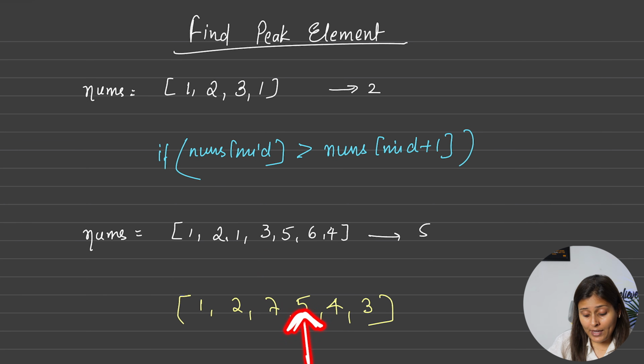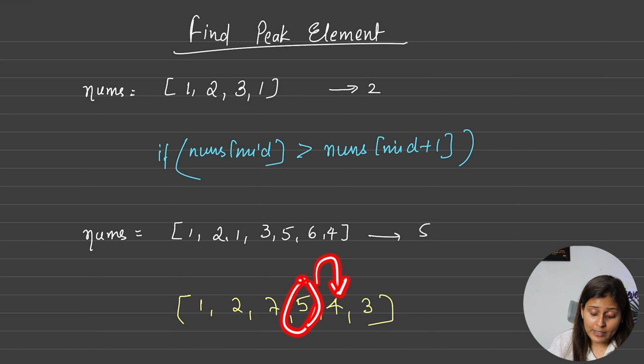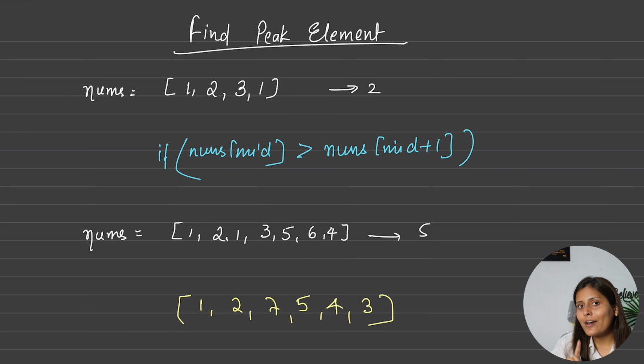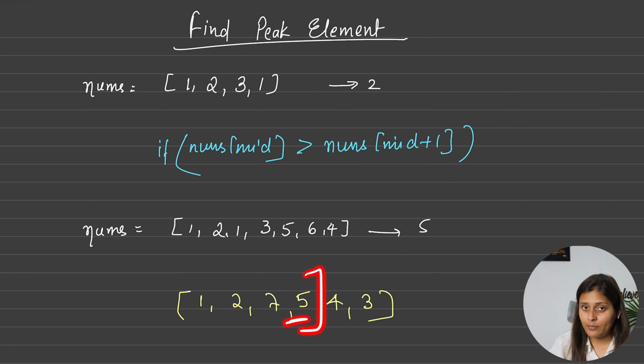So mid element is 5, and for this the first if case will pass now, because yes, 5 is greater than its mid plus 1. So 5 is greater than mid plus 1, but does that mean it is a peak element? No. Why? Because for the peak element, the number should be greater than its left neighbor and right neighbor also. Yes or no? Yes. So in this case it is not, but we are sure that either 5 can be the answer, or anything towards its left can be the answer. Okay? So I am not saying that towards the right you cannot find.